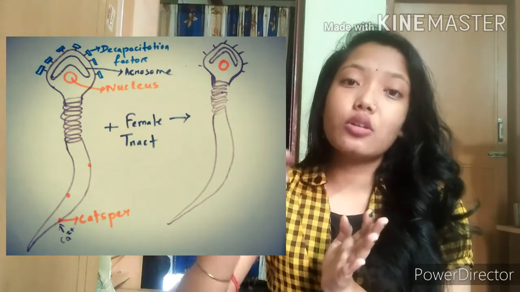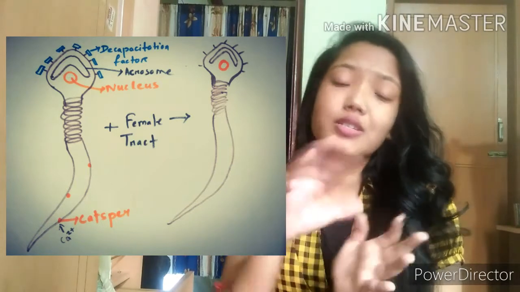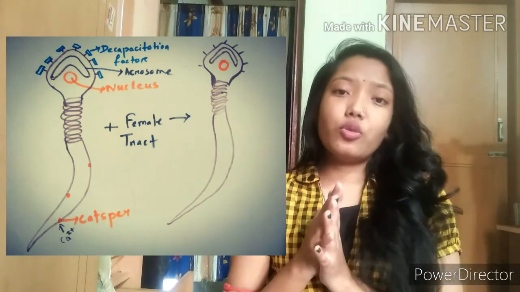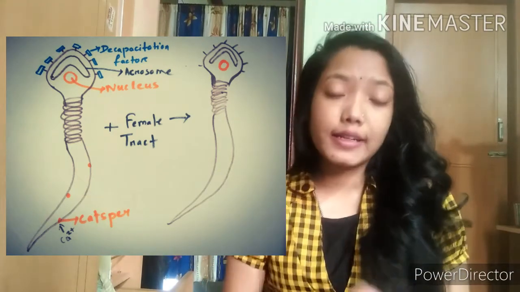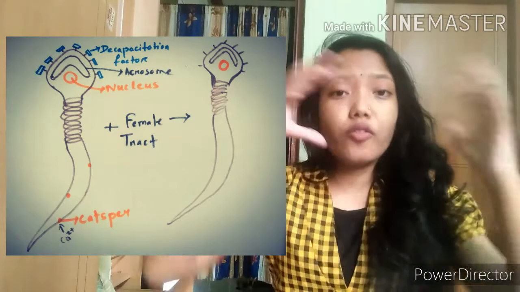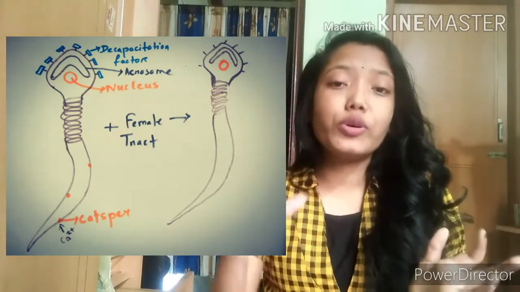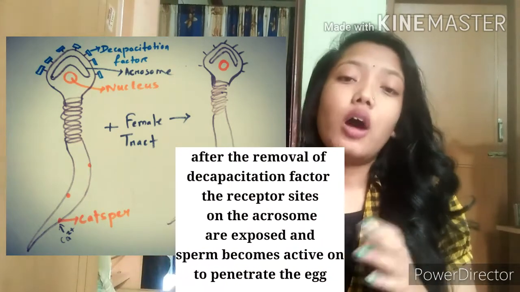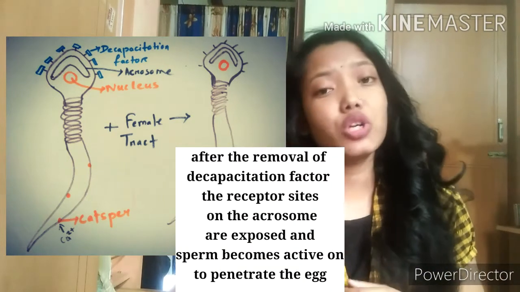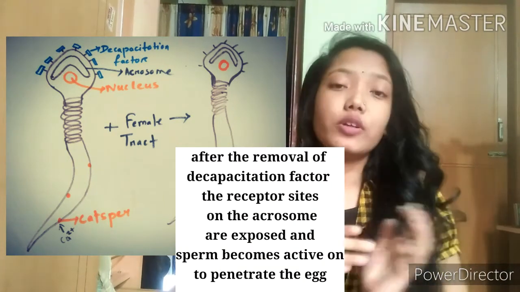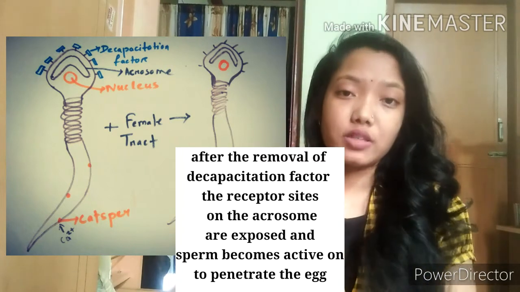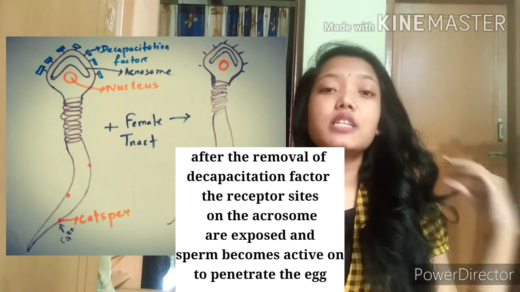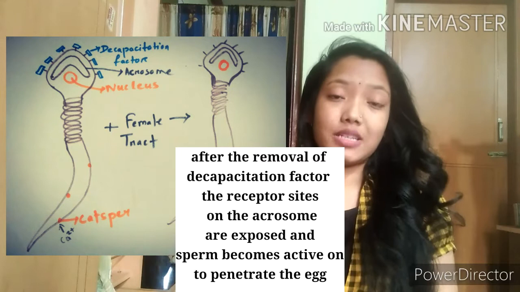Therefore we say it is not active transcriptionally and translationally; it is only morphologically matured. To become active, it needs to remove that surface coating over the sperm. Those are the decapacitation factors which should be removed. After their removal, it becomes transcriptionally and translationally active, and then the further process occurs. So that is called capacitation. This is the phenomenon of the activation of the sperm inside the female genital tract in humans.